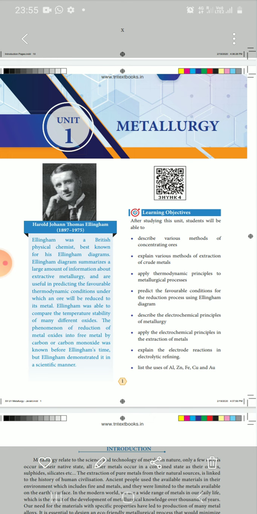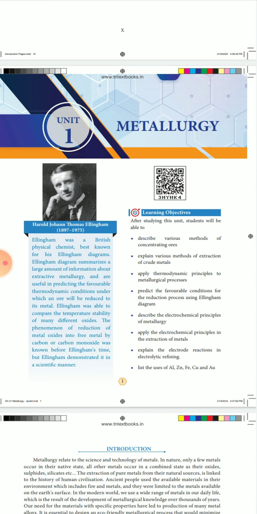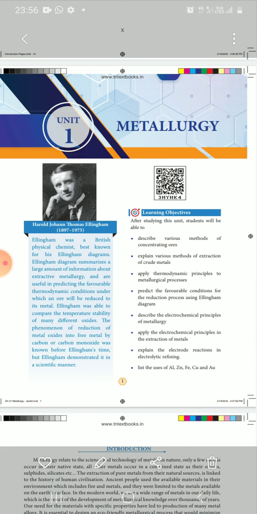Metallurgy means the branch of science and technology concerned with the properties of metals and their production and purification. We can learn about the properties of metals and their purification and production. How can we get the metals from the earth's crust?